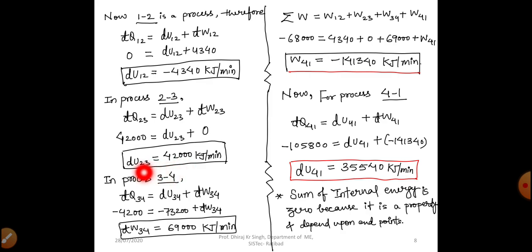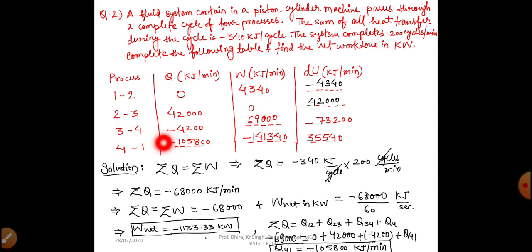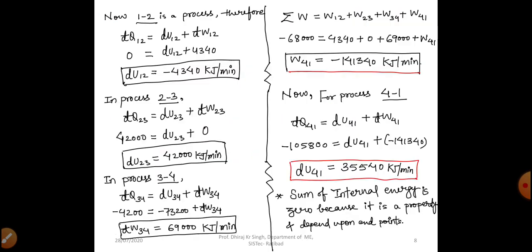So from here dU23 is equal to 42,000 kilojoule per minute. In process 3 to 4 we can see Q and dU are given, W is not given. By applying del Q34 equals dU34 plus del W34, we can find del W34 very easily. The value of del W34 is 69,000 kilojoule per minute.